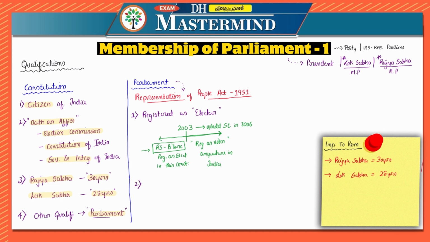What is the second condition? In order to be fighting from scheduled caste or scheduled tribe in any state or union territory, so he must be a member of scheduled caste or scheduled tribe in any state or union territory if he wants to contest for the seats which is reserved for them. Now let's say XYZ is the constituency which is reserved for scheduled caste. Then they have to be a scheduled caste. They have to be scheduled caste in order to contest from that particular seat.